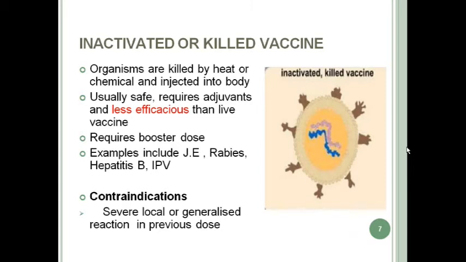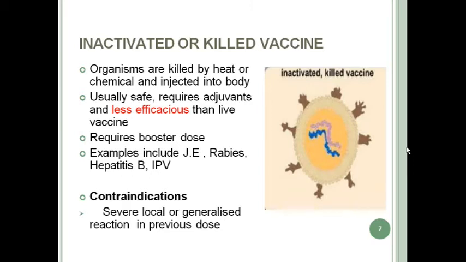And they require adjuvants. Adjuvants are substances which are added to a vaccine and which help in increasing the immunogenicity. Because these inactivated and killed vaccines have less immunogenicity, adjuvants are added to increase it. But inactivated vaccines are less efficacious than live vaccines. Live vaccines are more efficacious than inactivated vaccines in general, and hence these inactivated vaccines require booster doses to maintain a steady antibody level.